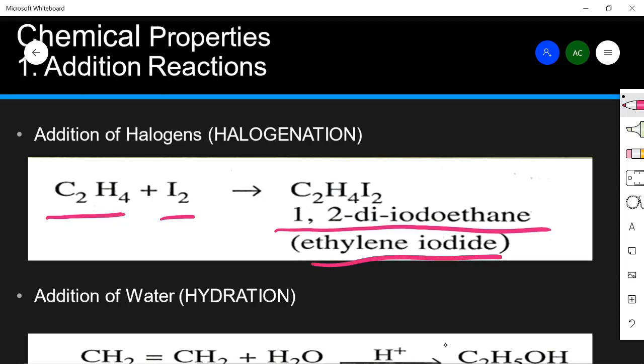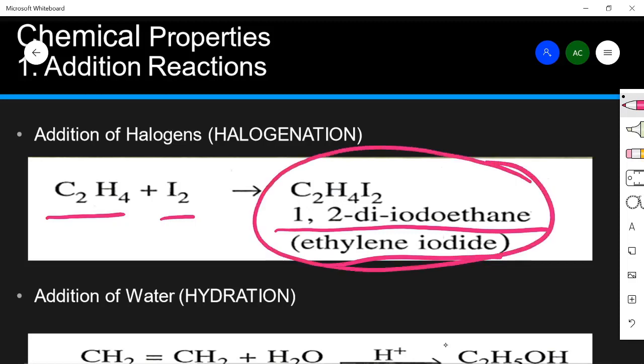Here you have to remember that the reaction with iodine is very slow, and this diiodoethane which is formed is unstable, and it eliminates the iodine and again converts into ethene. This iodine is given away, and again it becomes C2H4 with a double bond. Got it? So it again regenerates the ethene.